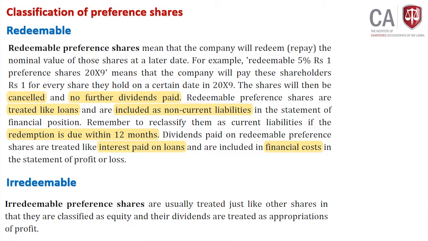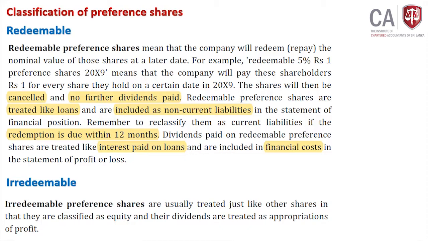If you redeem in more than a 12-month period, no need to classify them as current, then it will be non-current. But if you redeem in the next 12 months, you have to classify them as current liabilities. Remember, right?